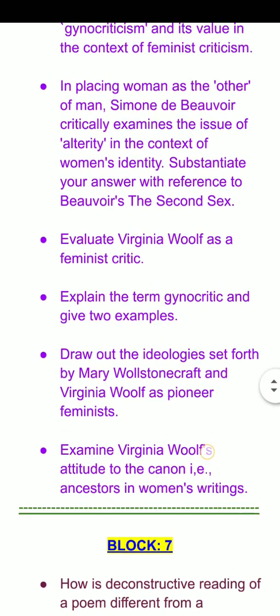Now next is, in placing women as the other of man, Simone de Beauvoir critically examines the issue of alterity in the context of women's identity.